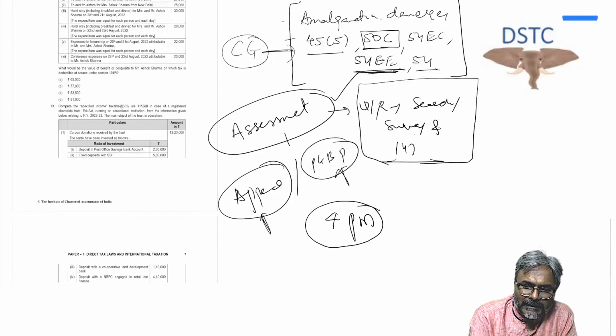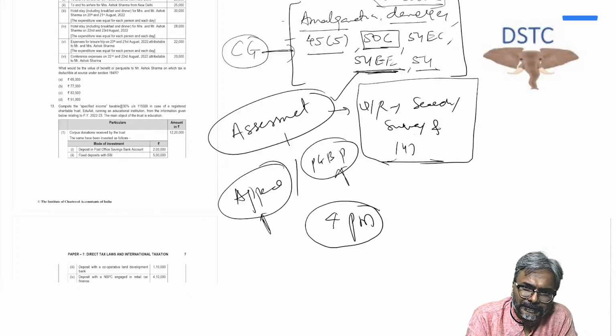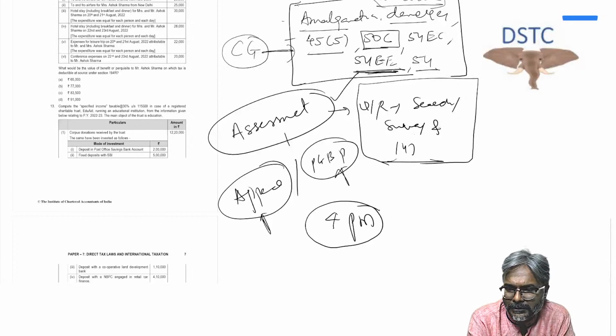This much, students: amalgamation, demerger and conversion of a private company into this one. This is what primarily you will get into immediately. Is that not clear to all of you? CG is what you are going to deal with.